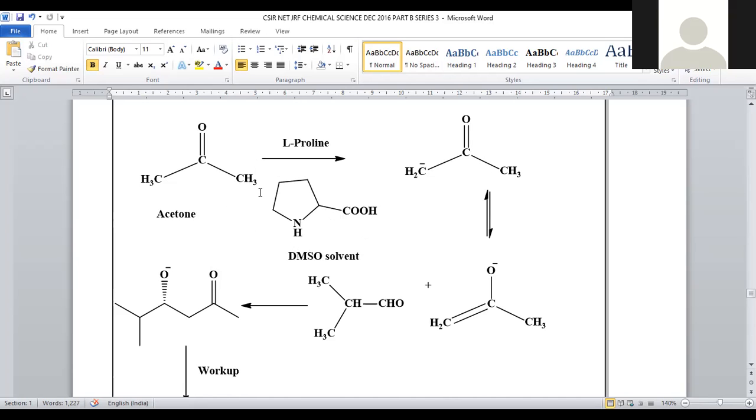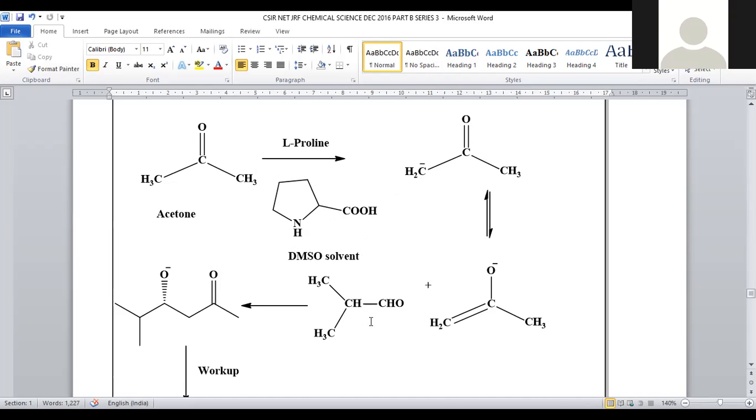So when it is added to this one, being a mild base, it will abstract this hydrogen from this terminal carbon so that we get a carbanion, right? The carbanion will be better stabilized by enolate formation. Keto-enol tautomerism is carried out, and here we got the enolate. That enolate is further treated with another reagent provided within the system, tertiary butanol.